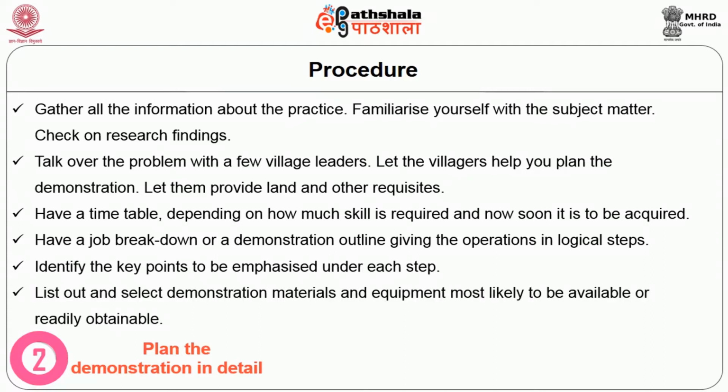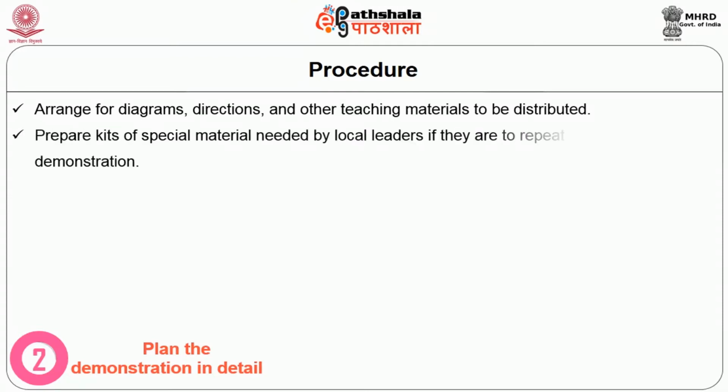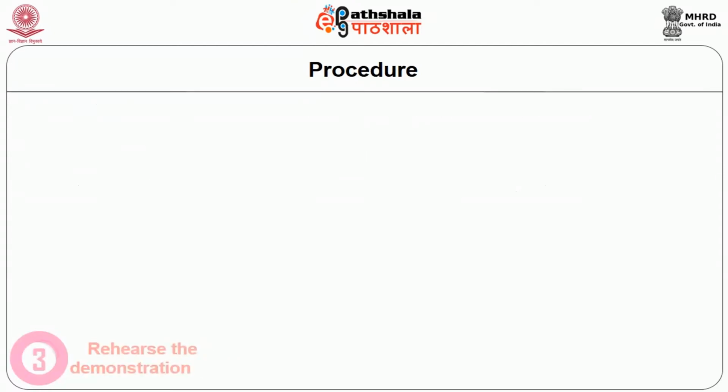List out and select demonstration materials and equipment most likely to be available or readily obtainable. Arrange for diagrams, directions and other teaching materials to be distributed. Prepare kits of special material needed by local leaders if they are to repeat the demonstrations. Make sure that the workplace is properly arranged, in terms of lighting, order, and no distracting noises.